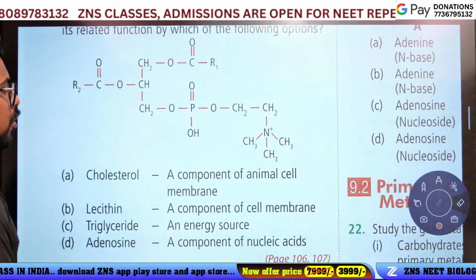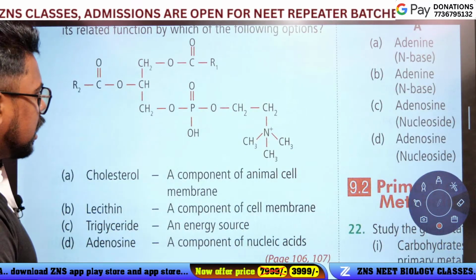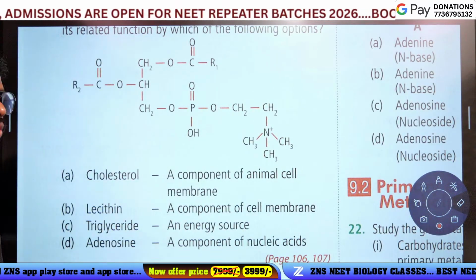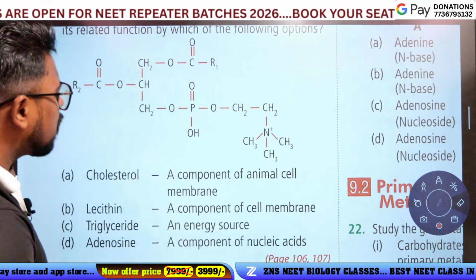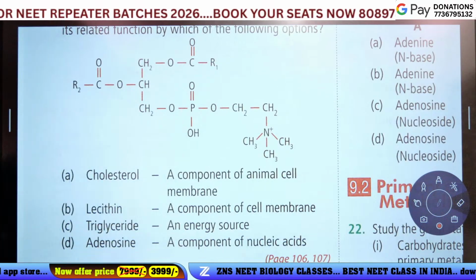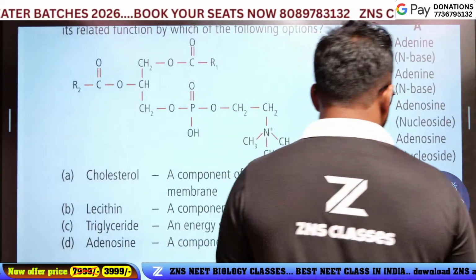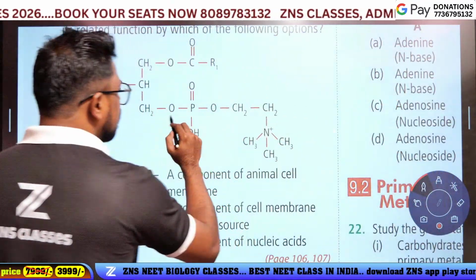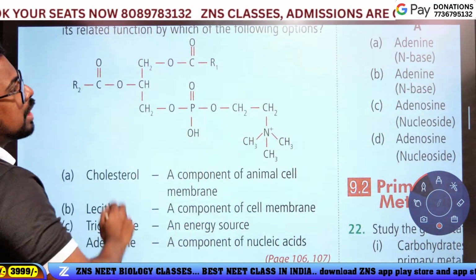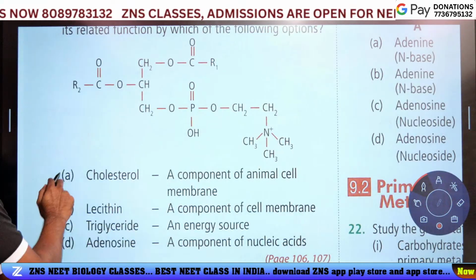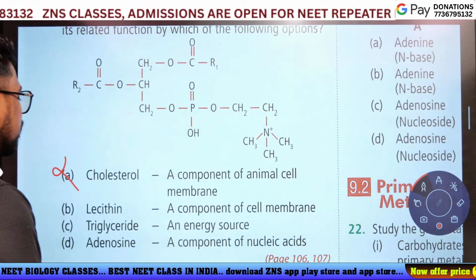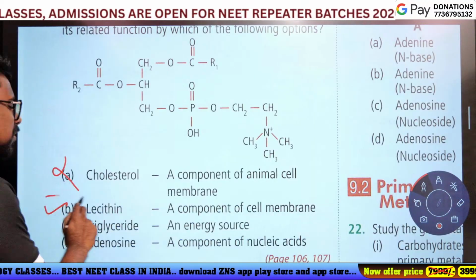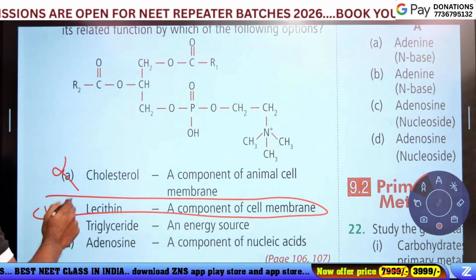Cholesterol, a component of animal cell membrane? No, it's not correct, guys. Who is this? Actually, it is lecithin. It's a phospholipid. Lecithin, a component of cell membrane. Yeah, it's good. It's the answer.